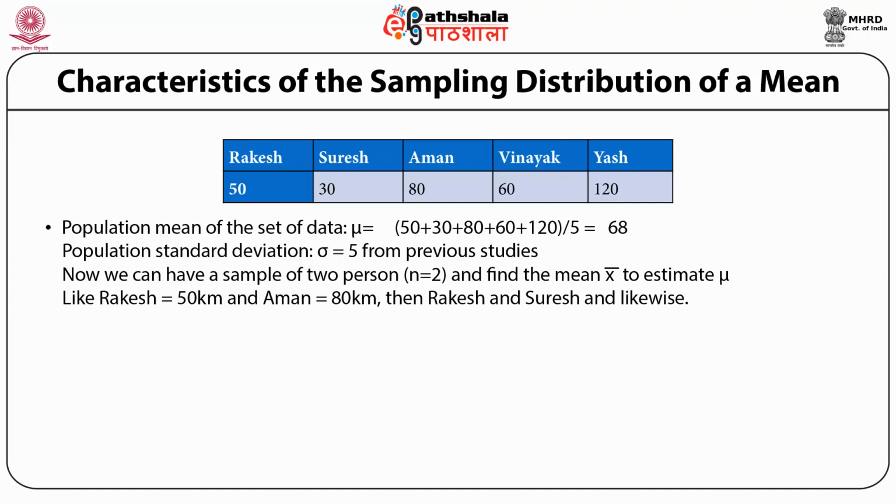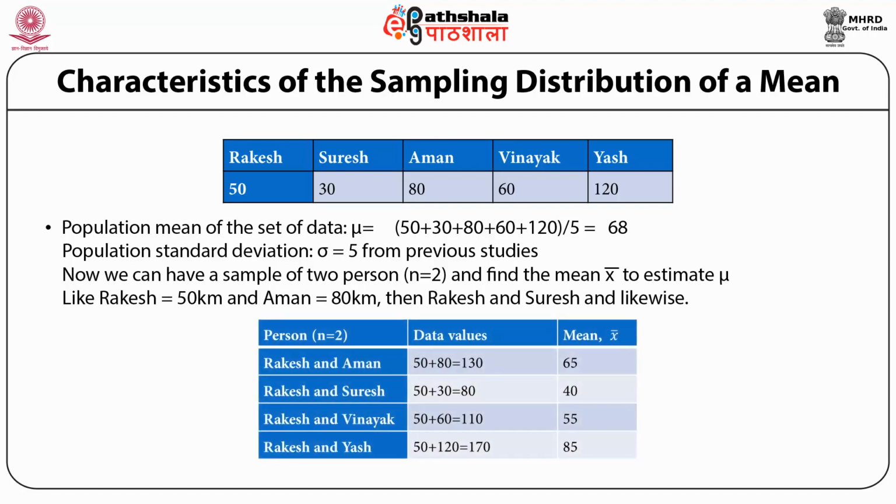Now we can take a sample of 2 persons, that is n is equal to 2, and find the mean x bar to estimate mu, like Rakesh and Aman, then Rakesh and Suresh, and likewise. Then we can list all possible samples of 2 people and calculate the mean x bar for each sample. For example, you have taken Rakesh and Aman. The data of both are 50 plus 80, which is 130, divided by 2, so the mean becomes 65.